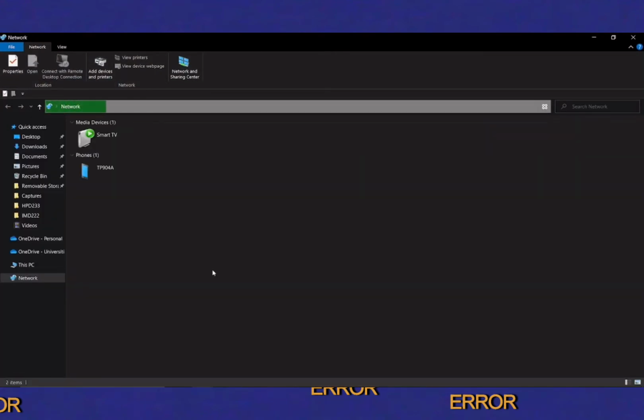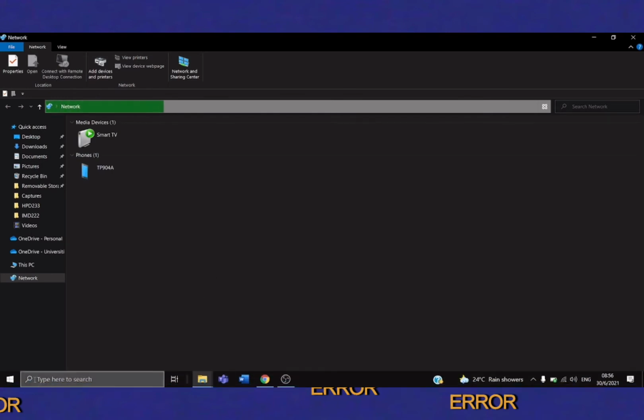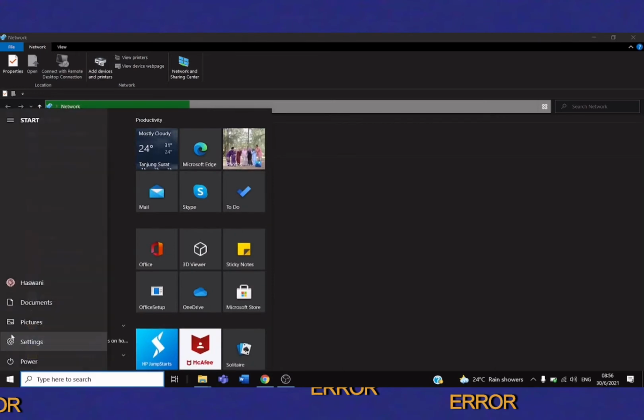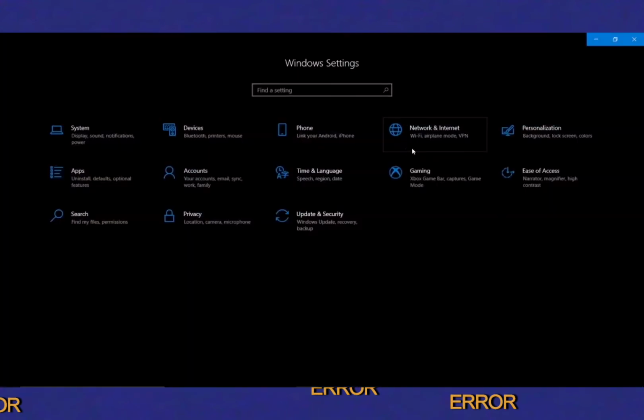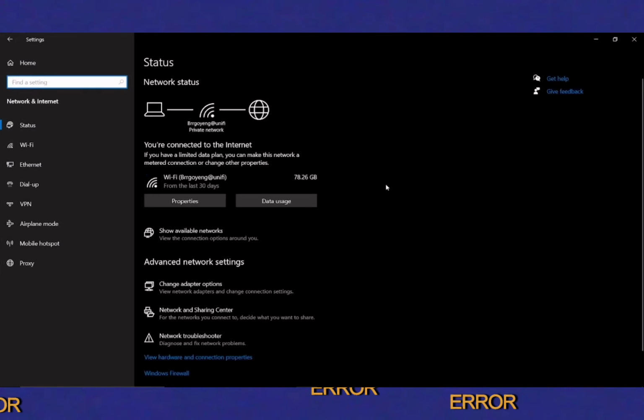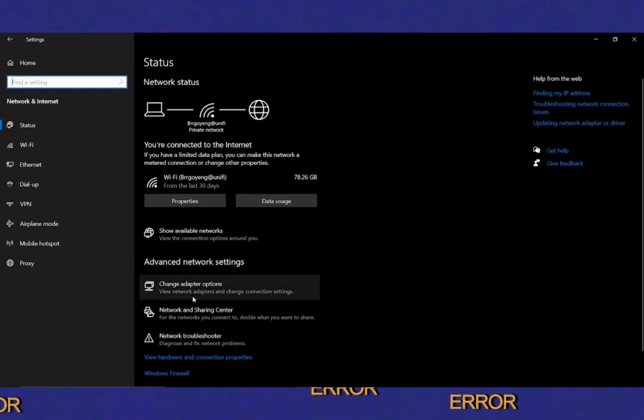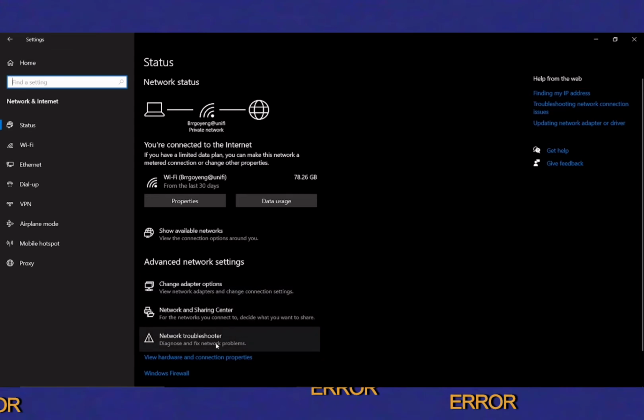Okay, other than that, you may also use another option, which is you need to go to the settings, and then you may choose network and internet. Here you can know your network status, where for my laptop, I am connected to the Wi-Fi right now. And also you can know another available network, adapter option, and also network troubleshooter.